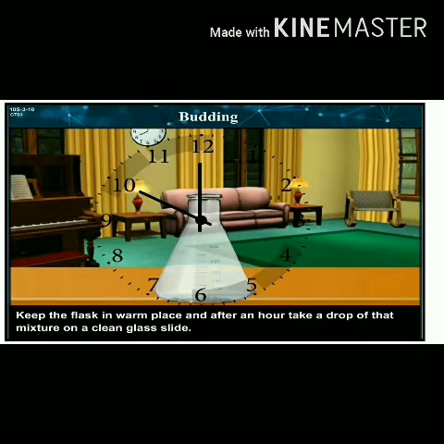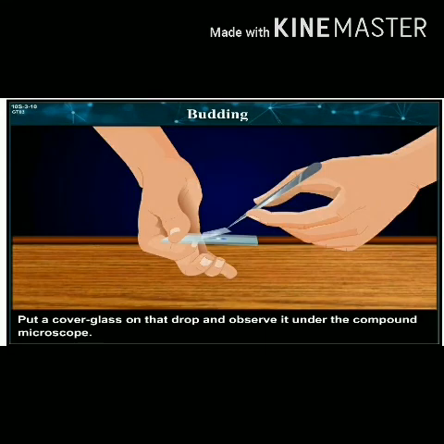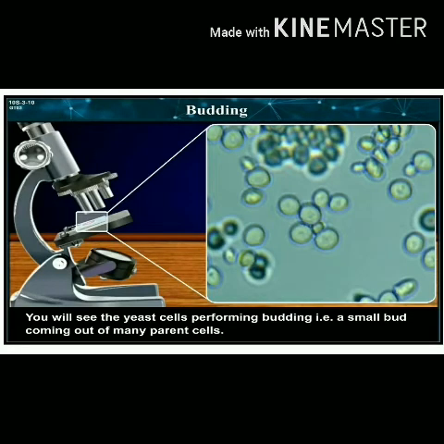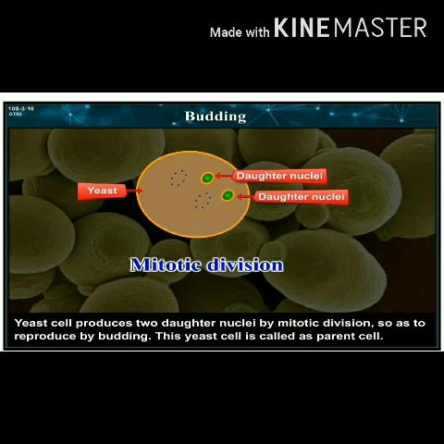After an hour, take a drop of that mixture on a clean glass slide. Put a cover glass on that drop and observe it under the microscope. You will see yeast cells performing budding, that is, a small bud coming out of many parent cells.